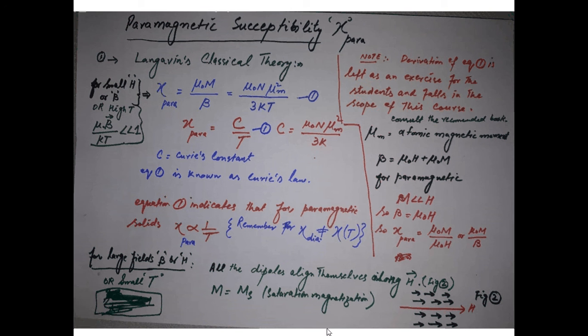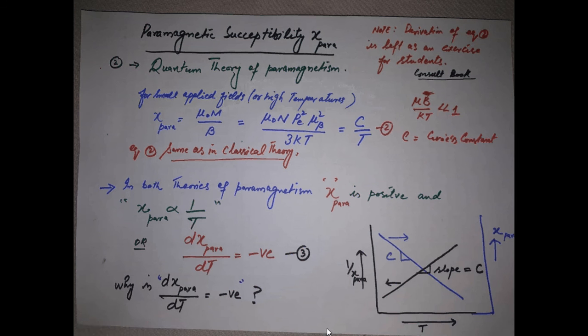Now let us see what the quantum theory says about the paramagnetic susceptibility. The paramagnetic susceptibility, according to the quantum theory of paramagnetism, is again mu naught M over B, given by equation number 2, that is C over T. It is again similar to the classical theory, and again here is a note for you to derive equation number 2 as an exercise.